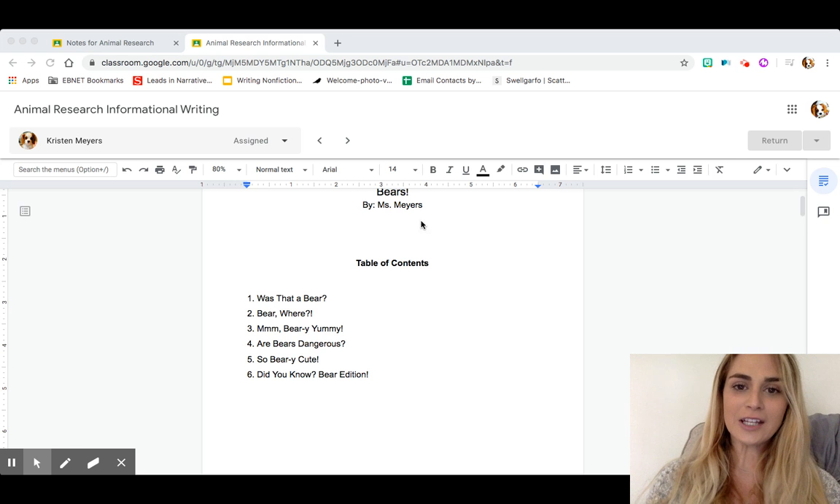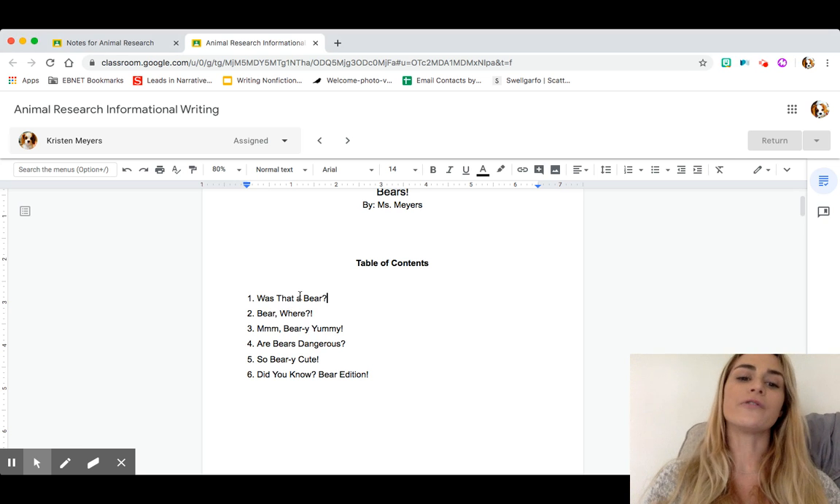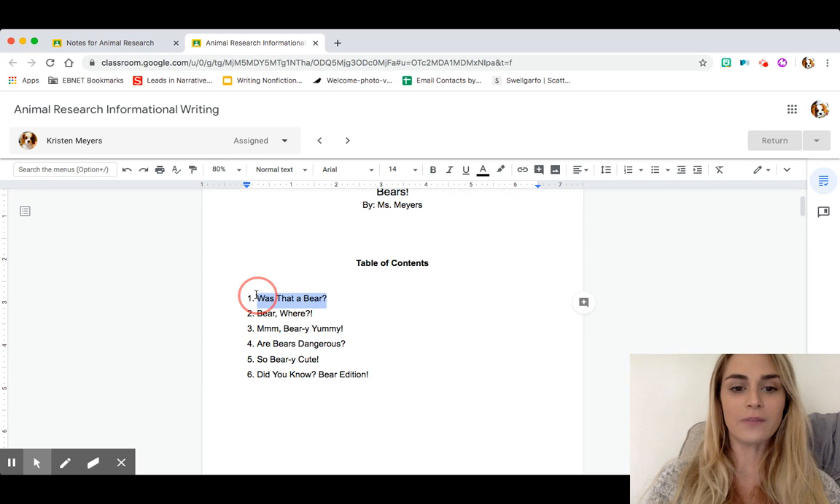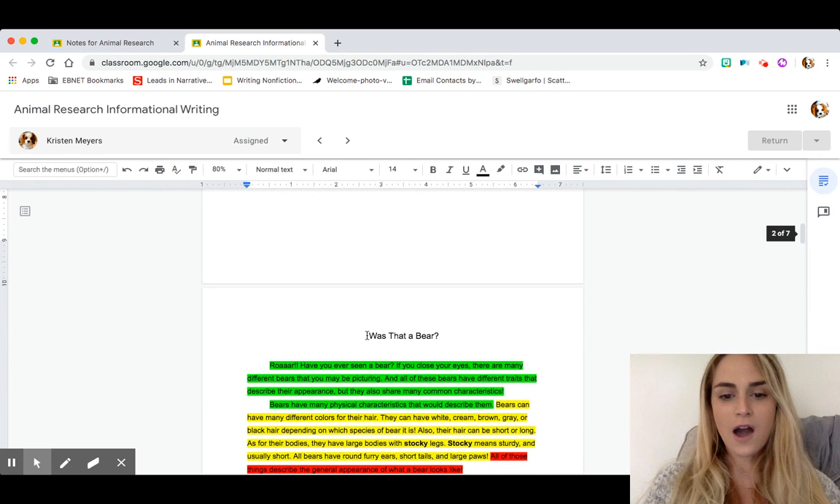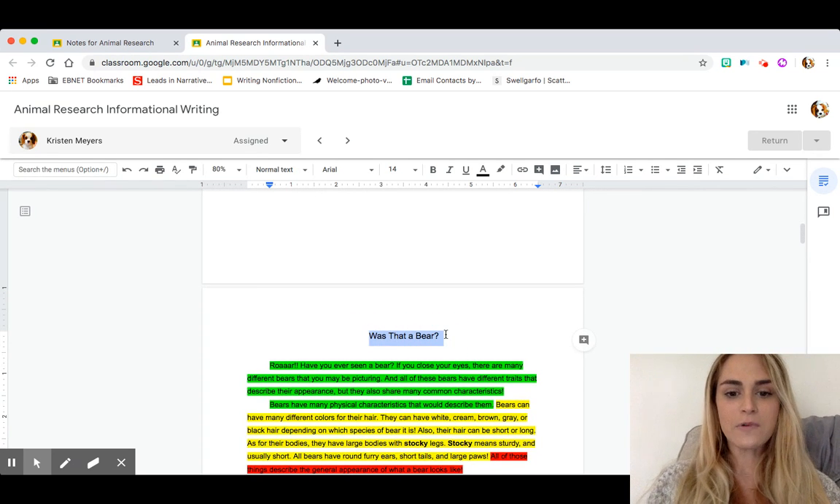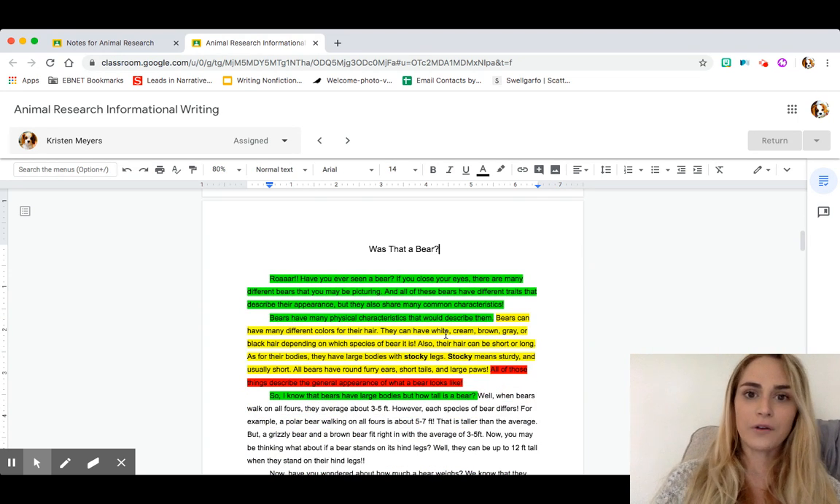Hello, everyone. So, yesterday you began writing your first chapter all about your animal's physical features. Mine is named Was That a Bear? So, I went in yesterday and I began writing. I also just want to let you know I moved this over to the center since it is the title and I wanted just to make sure that it was nice and clear. And then I began writing.